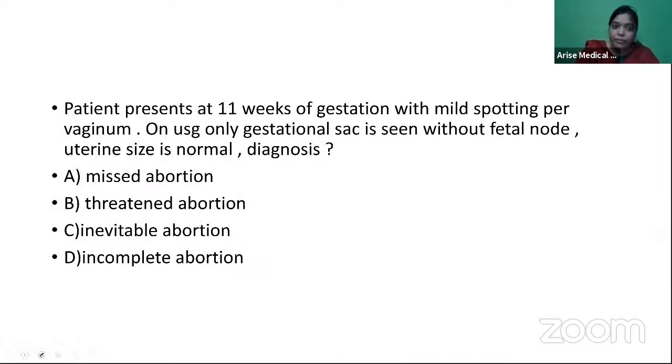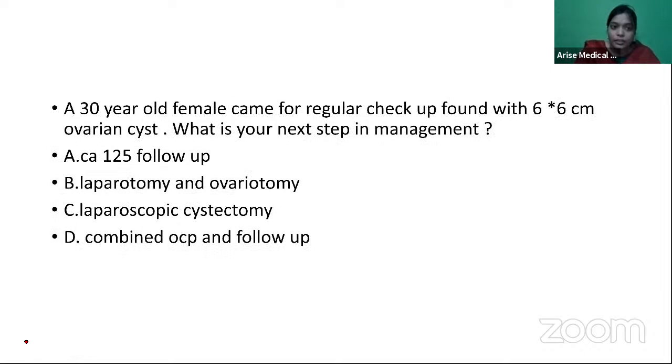Next question. A 30-year-old female came for a regular checkup and was found with a 6 into 6 centimeters ovarian cyst. What is your next step in the management? Guys, we did this question just before going to the exam, and I was surprised that it came exactly in your exam. So I hope you have all done this question correct.